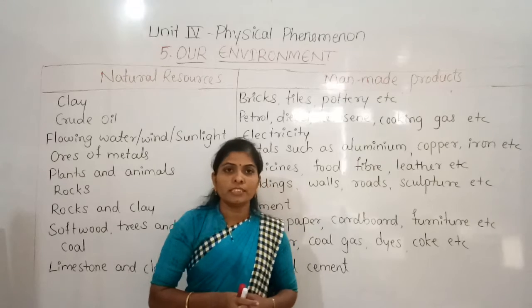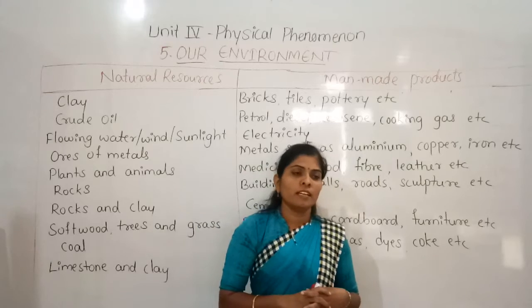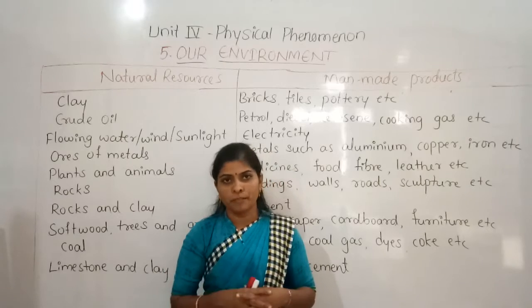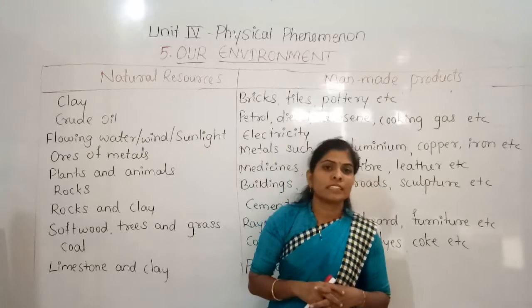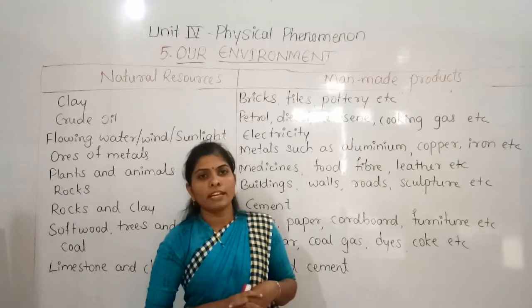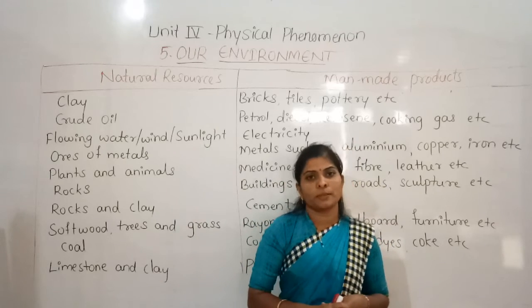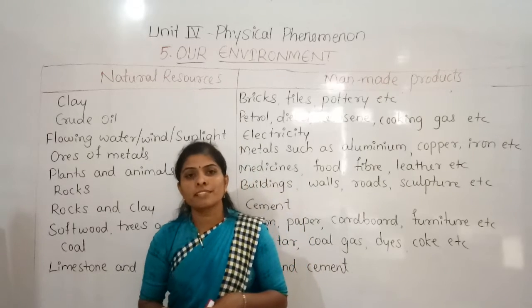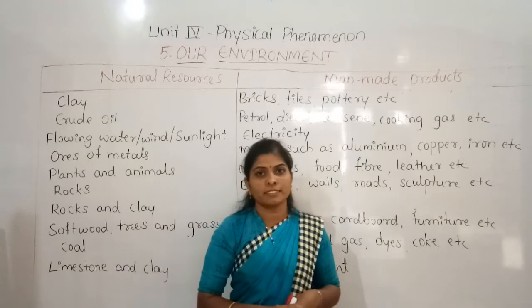And in our environment, some non-living things are also there. They may be natural, or some of them may be man-made. If they are non-living things, if they do not have life, then such things we call the abiotic components. Okay, so abiotic environment comprises the non-living, man-made and natural non-living things.